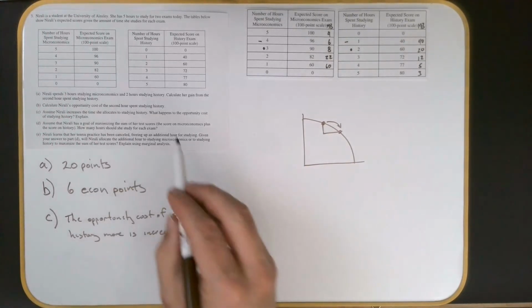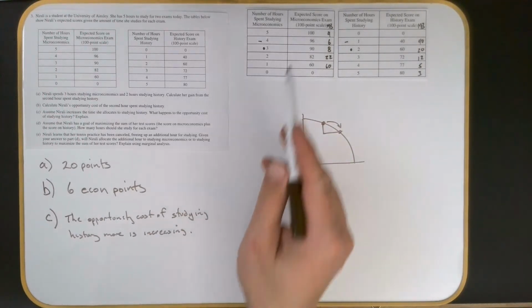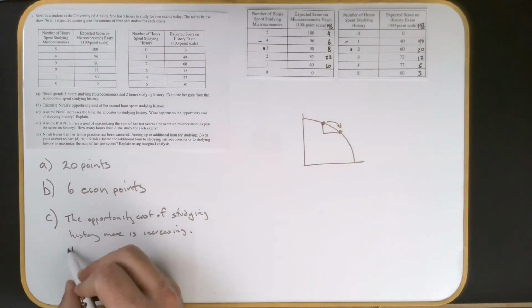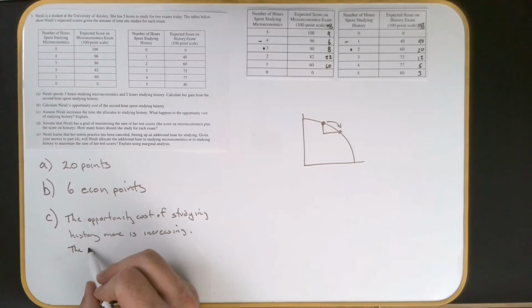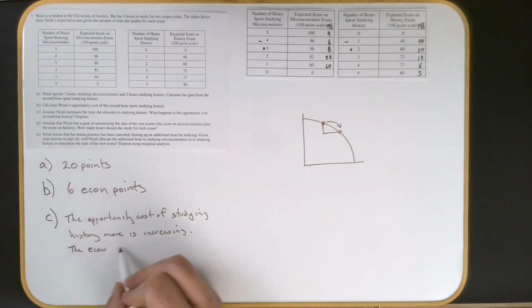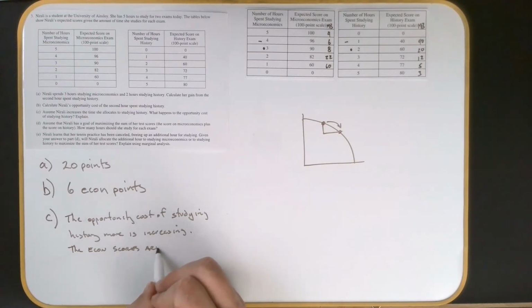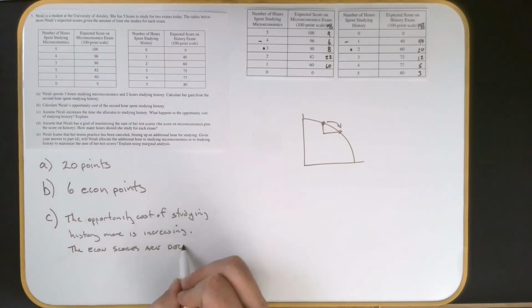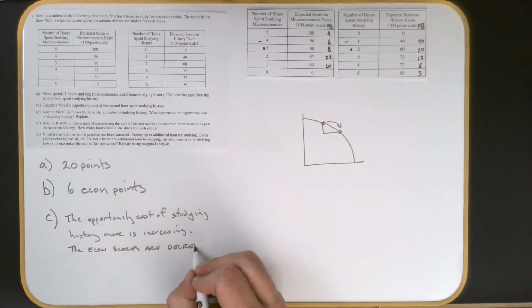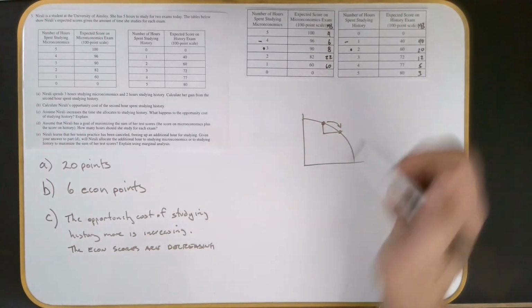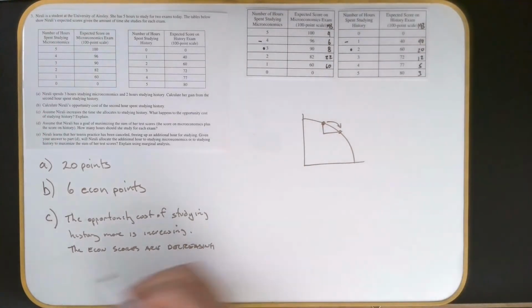Now, when it says explain, the explanation is the econ scores are decreasing. This is going to sound like a calculus answer right here. The econ scores are decreasing at an increasing rate.